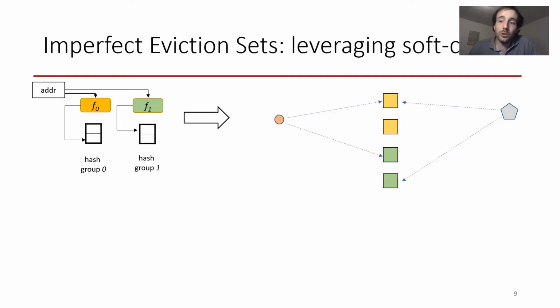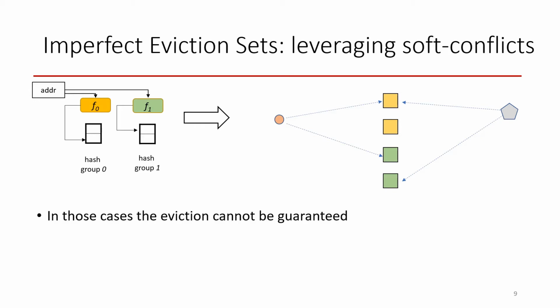However, we should also consider soft conflict addresses, that is, addresses that conflict with the transmitter address in at least one hash group instead of all hash groups. For sure, sometimes those addresses won't be very useful because they will not map to the useful location. Leveraging such addresses will still be useful because we can build imperfect eviction sets, that is, eviction sets that are not guaranteed to evict but that can evict.